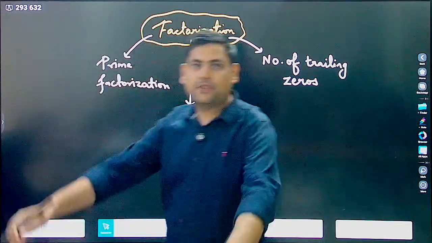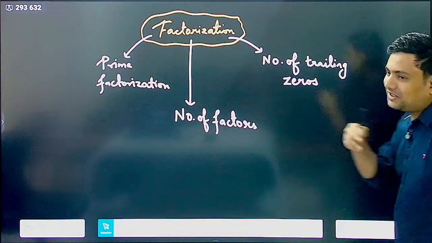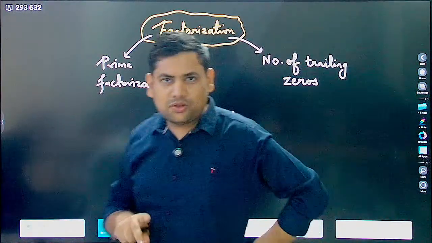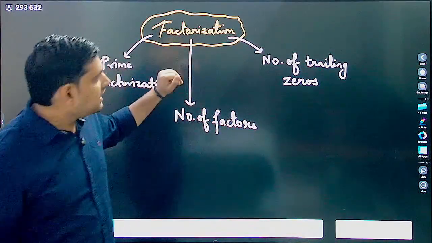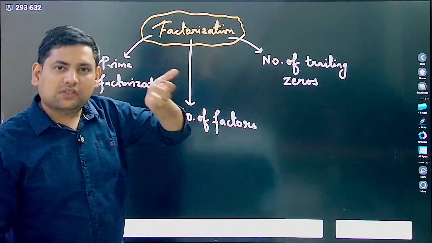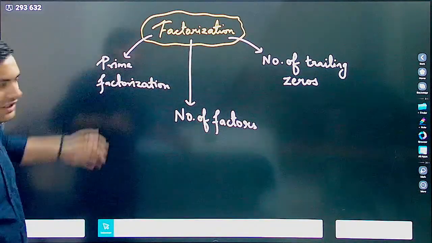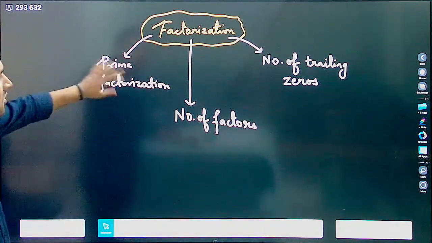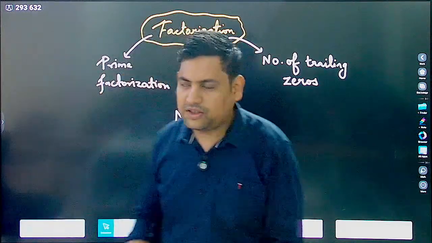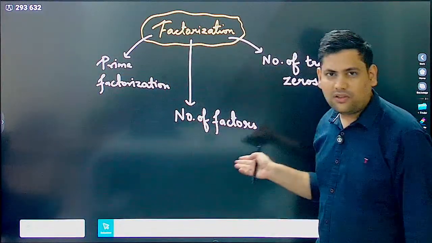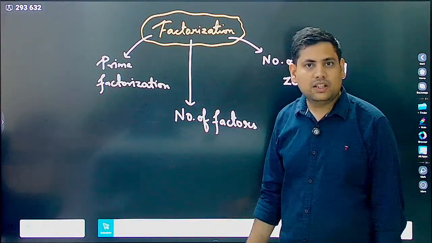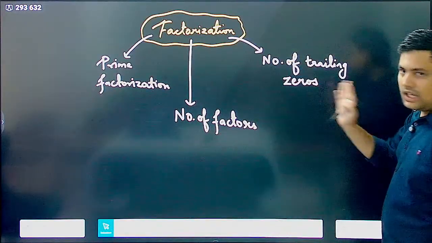Yes, meet. Okay. So let's get started. The topic for today is factorization. Mainly three types of questions are seen here. First is three concepts. First thing is you should know how to do prime factorization. Then the second thing is finding out the number of factors. And the third thing is the number of trailing zeros.